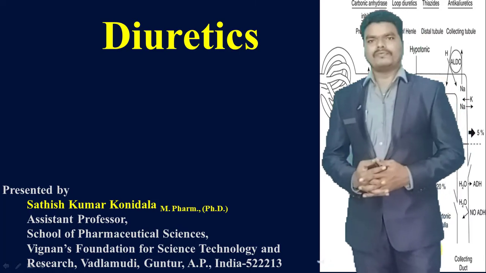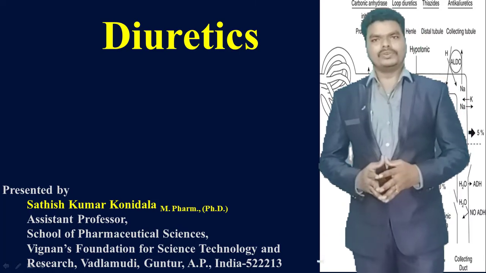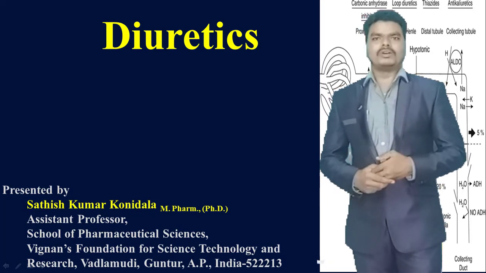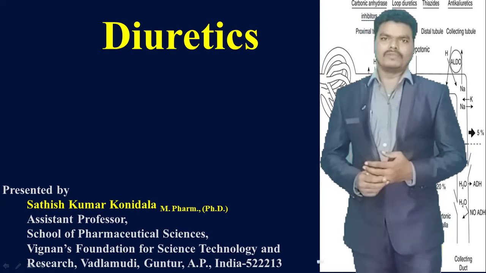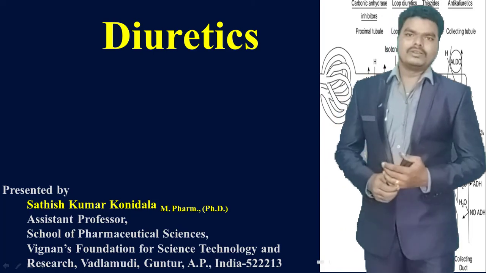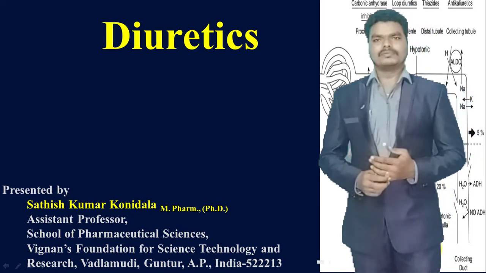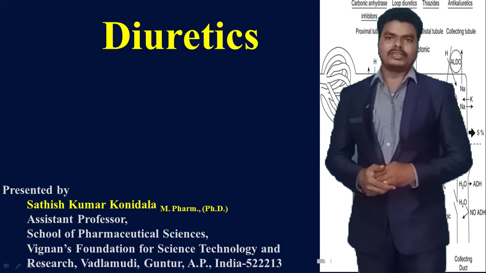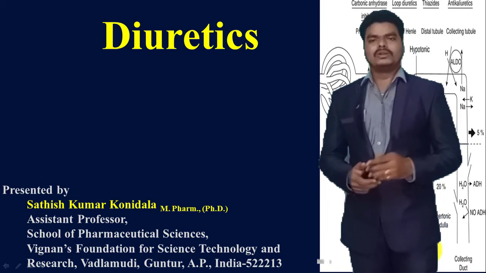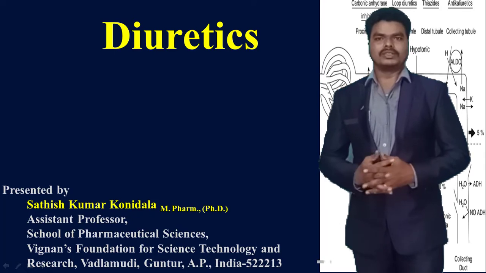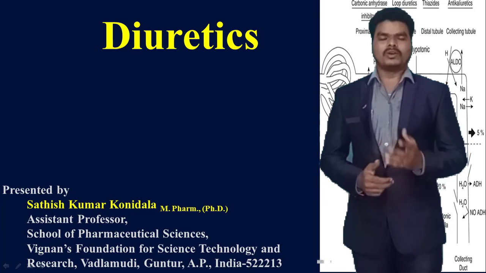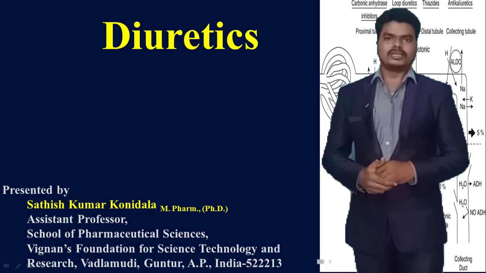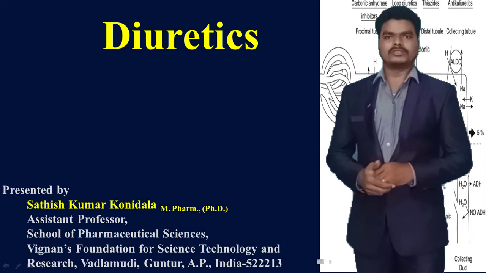As we know, in the physiology involved in the formation of urine, there are three steps: glomerular filtration, reabsorption and secretion. The whole process happens in the kidney, and the kidney's functional units are the nephrons. The nephron has different parts, that is the glomerulus, loop of Henle and distal tubule.